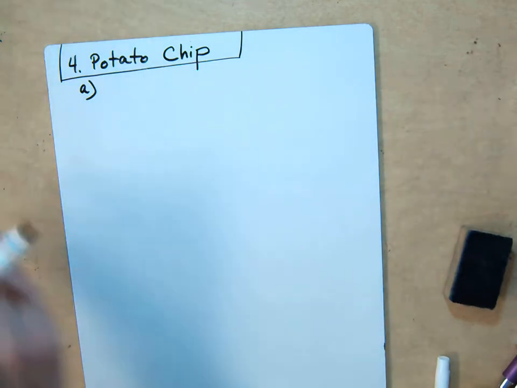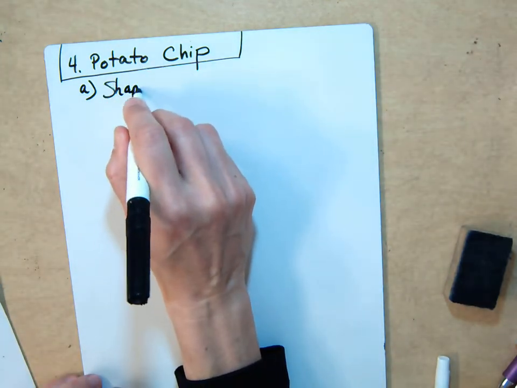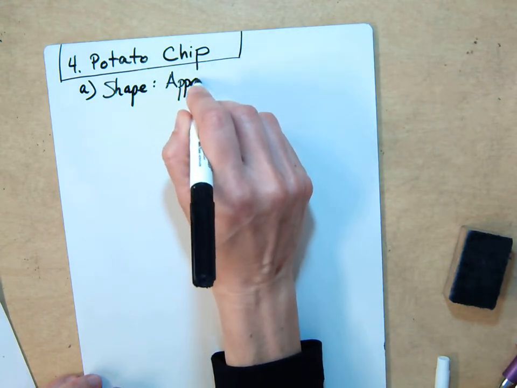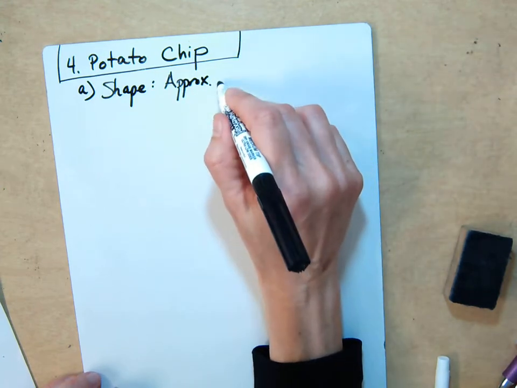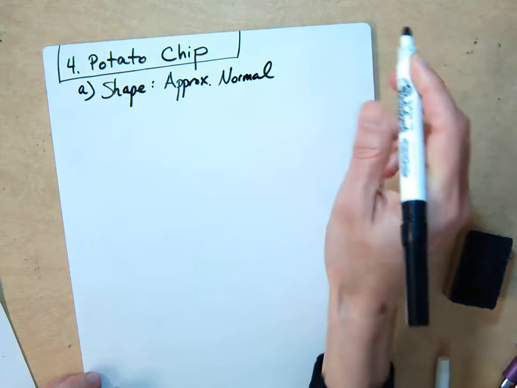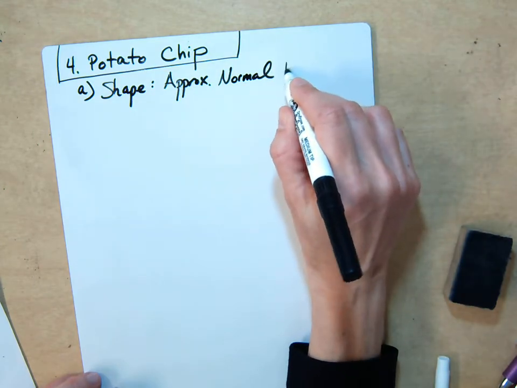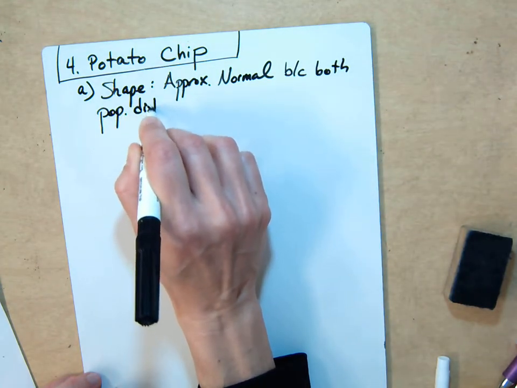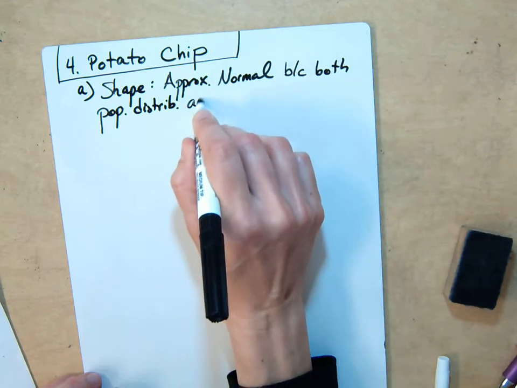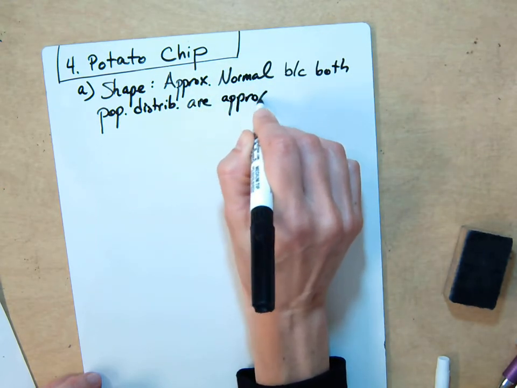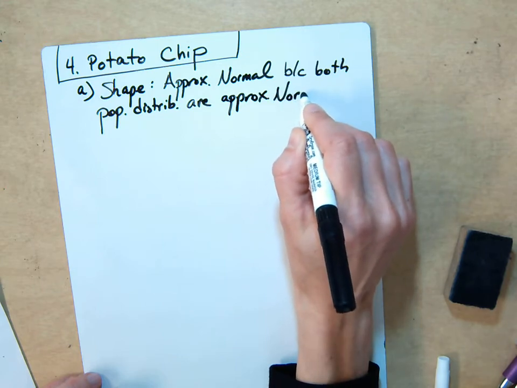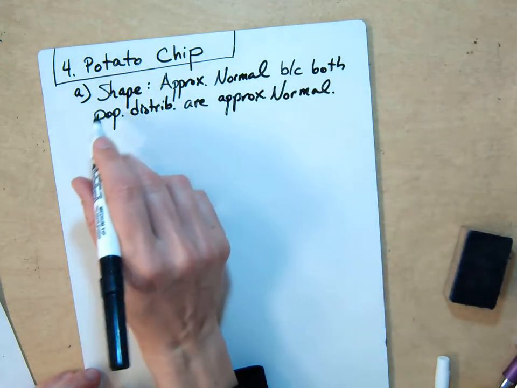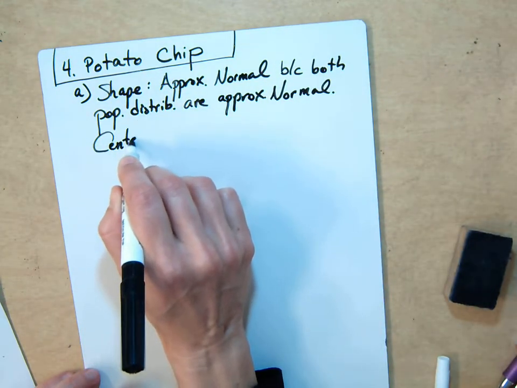So first of all, the shape is easy, because it's going to be approximately normal, because both of the population distributions were approximately normal. So the distribution of the difference of the means is approximately normal because both population distributions are approximately normal. Careful about ever saying exactly normal. Just try to stay away from that in general. Approximately normal.